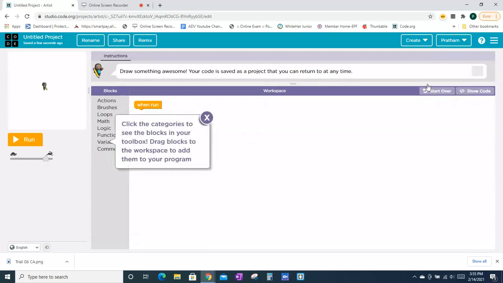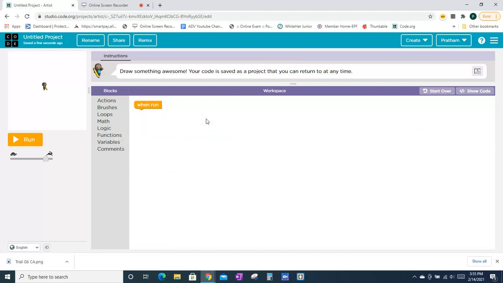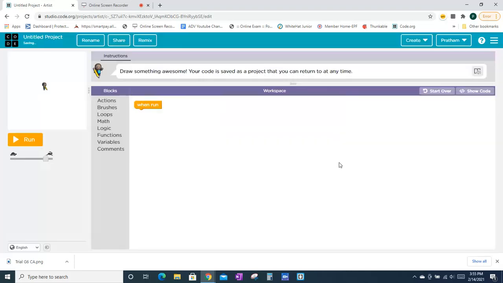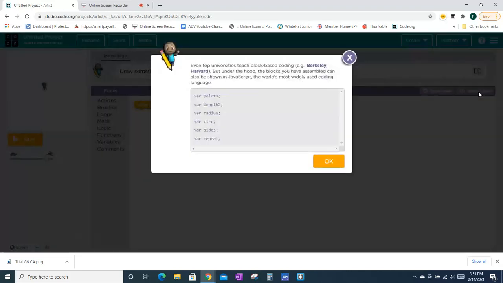The artist is basically the sprite lab, but it has the start over and show code. If you show the code, it will show it in JavaScript.